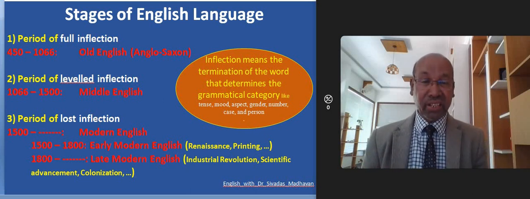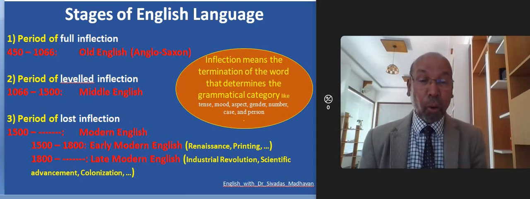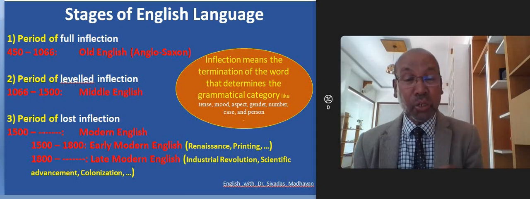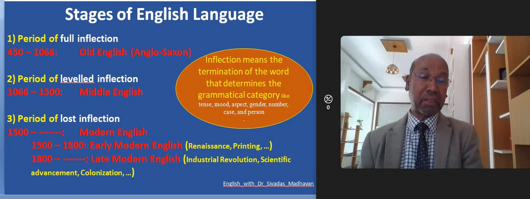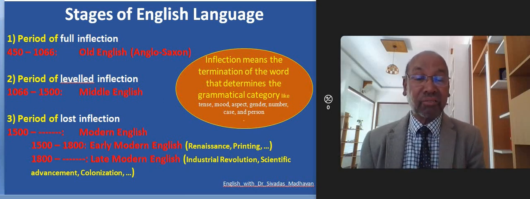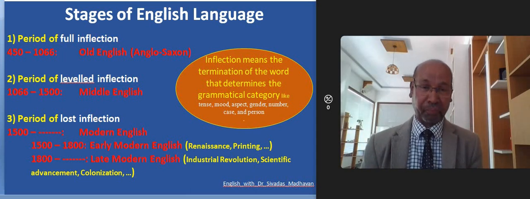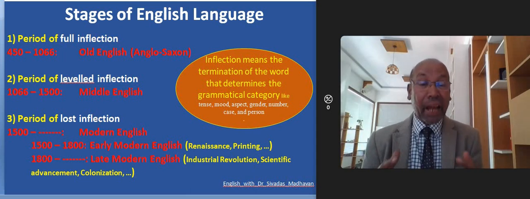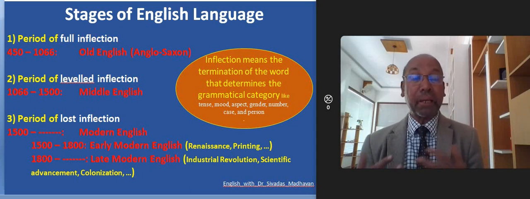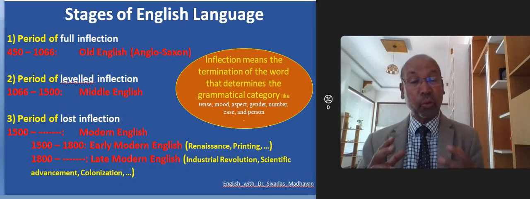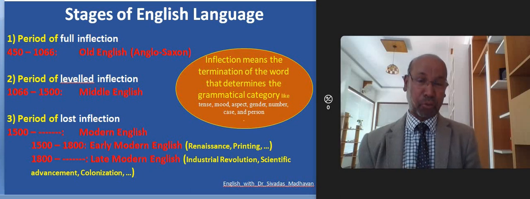And in 1066, when the Normans conquered England, William of Normandy became the ruler, and French was imposed on the English people, the British people. British people had to follow French as their official language. The official language was French, and it was the dignified language at that time, and people began to imitate the French language. So the influence of French language began to change the nature of English language.